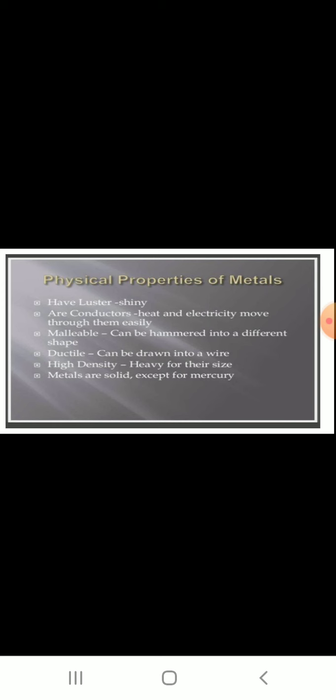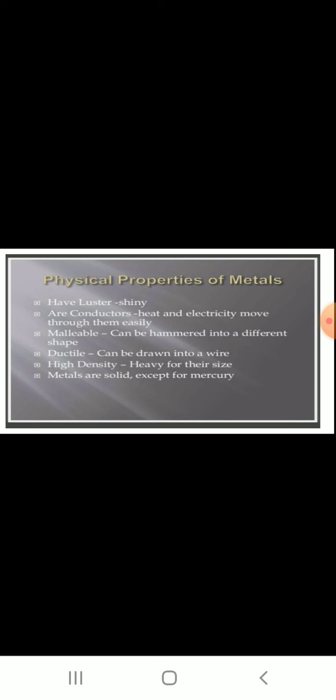First one, luster. Metals usually show shine. Metals usually show a shining nature when light falls on them. That is a lustrous property. Second property, metals are conductors. Metals conduct heat and electricity, because metals are solids which have particles closely compact. That is why metals usually conduct heat and electricity.